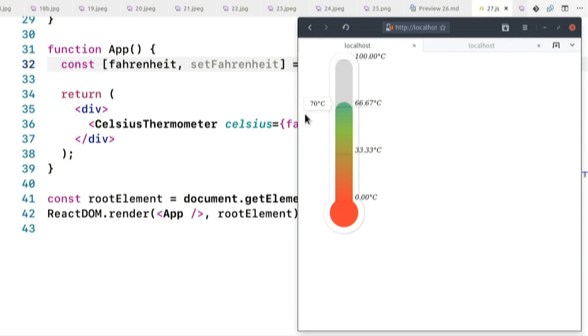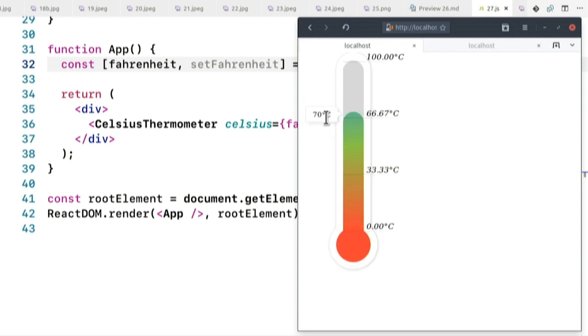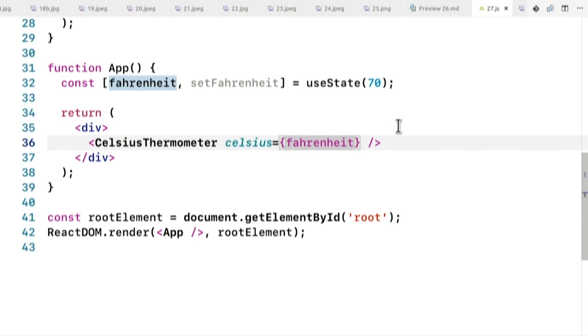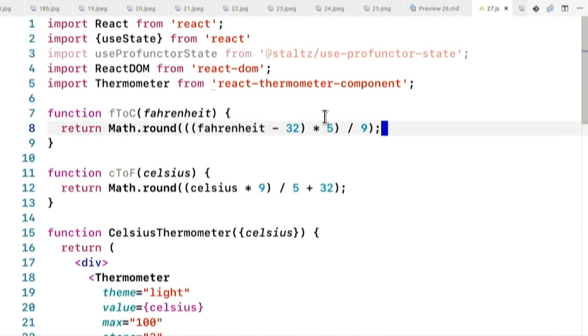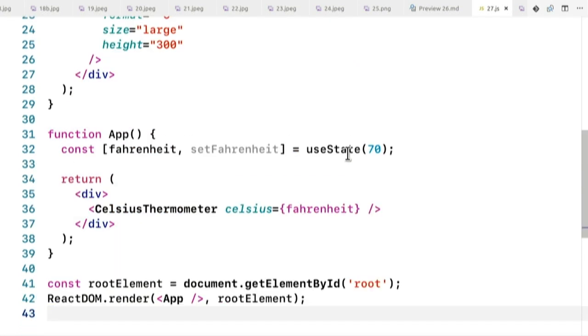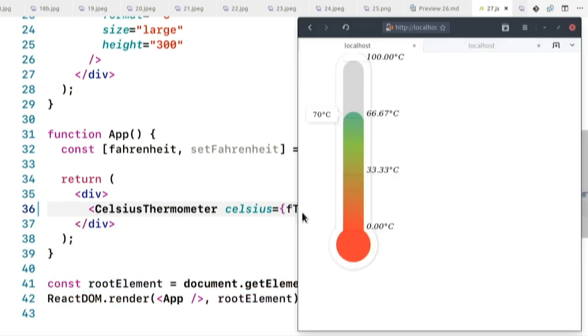But right now it says 70 Celsius. I should actually show Fahrenheit. So I have two functions, Fahrenheit to Celsius and Celsius to Fahrenheit. I'm going to use those, F to C, like that. And then it should show 21 degrees Celsius, which is good.